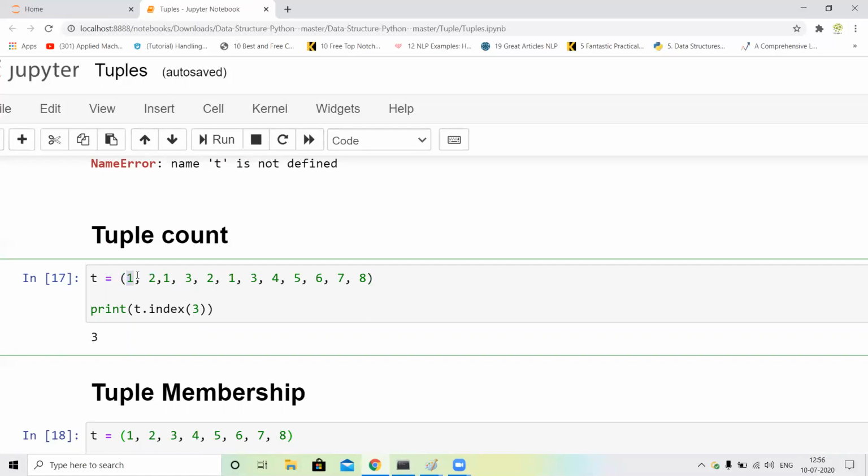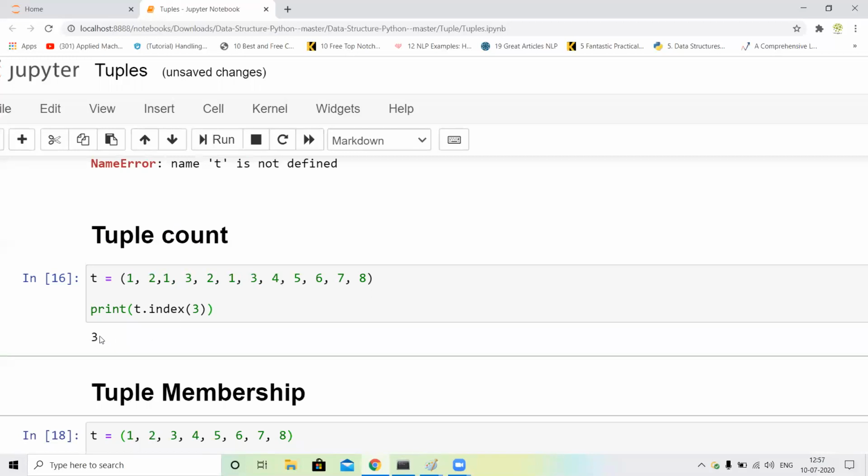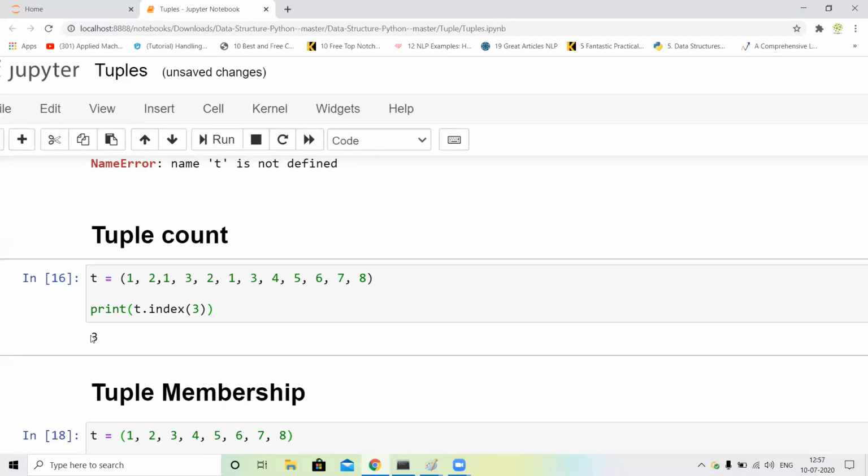So this is our 0 index, this is our 1 index, this is the 2 index, and this is our 3 index. So I just call t.index of 3, meaning what index the value is present at. I just print this. You can see the output is 3. This is the index of 3, guys.